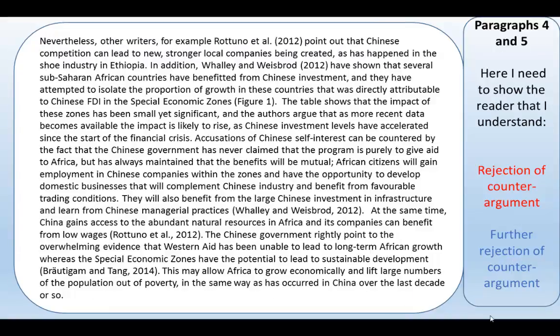Paragraphs 4 and 5, I want you to read these, and I want you to show that you can see here that the writer has shown that he understood the counter-argument in paragraph 3, but that he's rejecting that counter-argument in paragraph 4. He's rejecting the accusations against the SEZ model. And then in paragraph 5, we're going to see how he's rejecting it even further, finding further evidence to reject that counter-argument. So see if you can show where the red section is and then where the blue section is, which is paragraph 5.